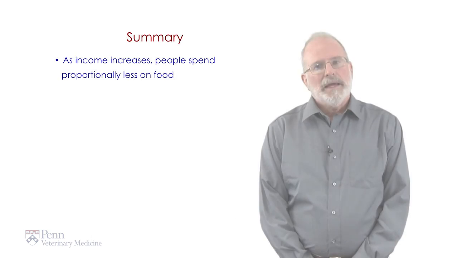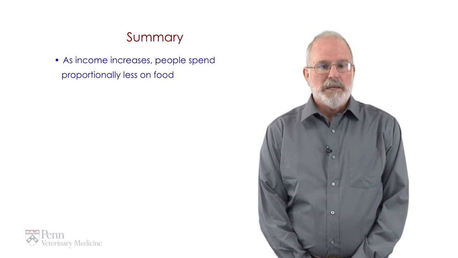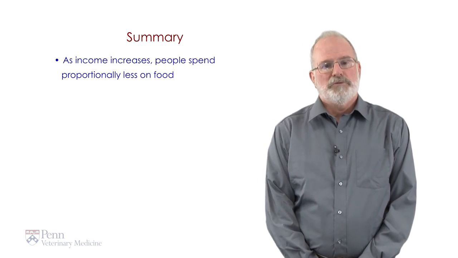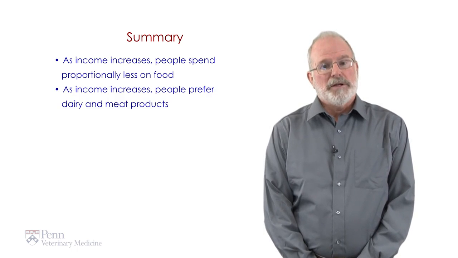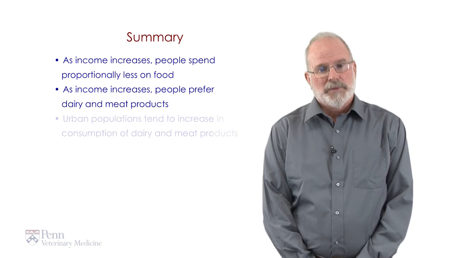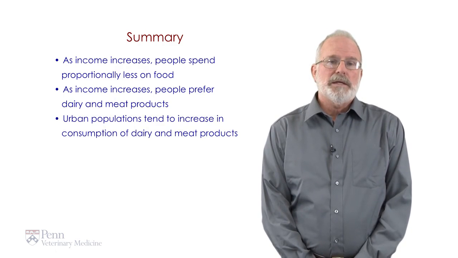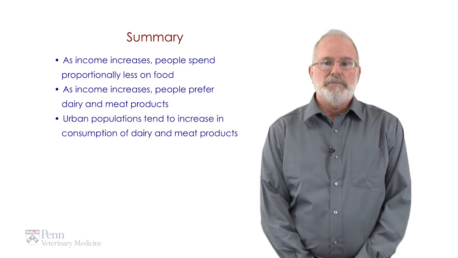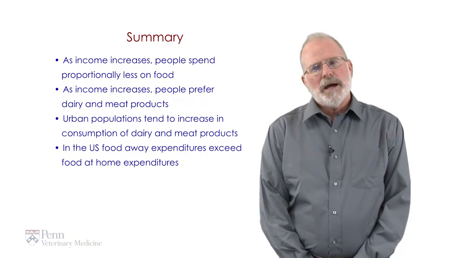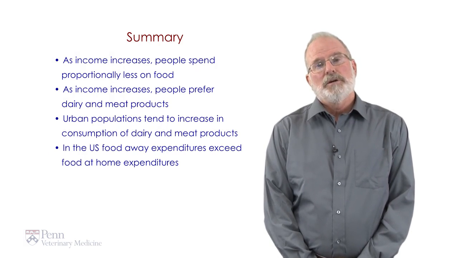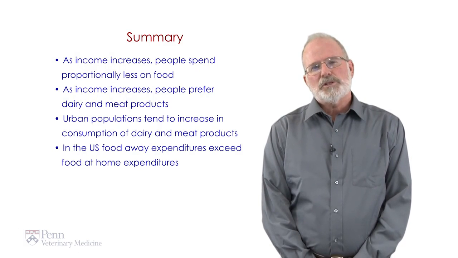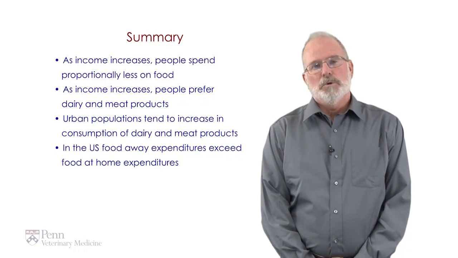In summary, as income increases, people spend proportionally less on food. As income increases, people prefer dairy and meat over other products. Urban populations will tend to increase in consumption of dairy and meat products. And in the US, expenditures on food away from home are going to continue to exceed those of purchases for the home. And we feel that these trends will also emerge in the global setting as well.